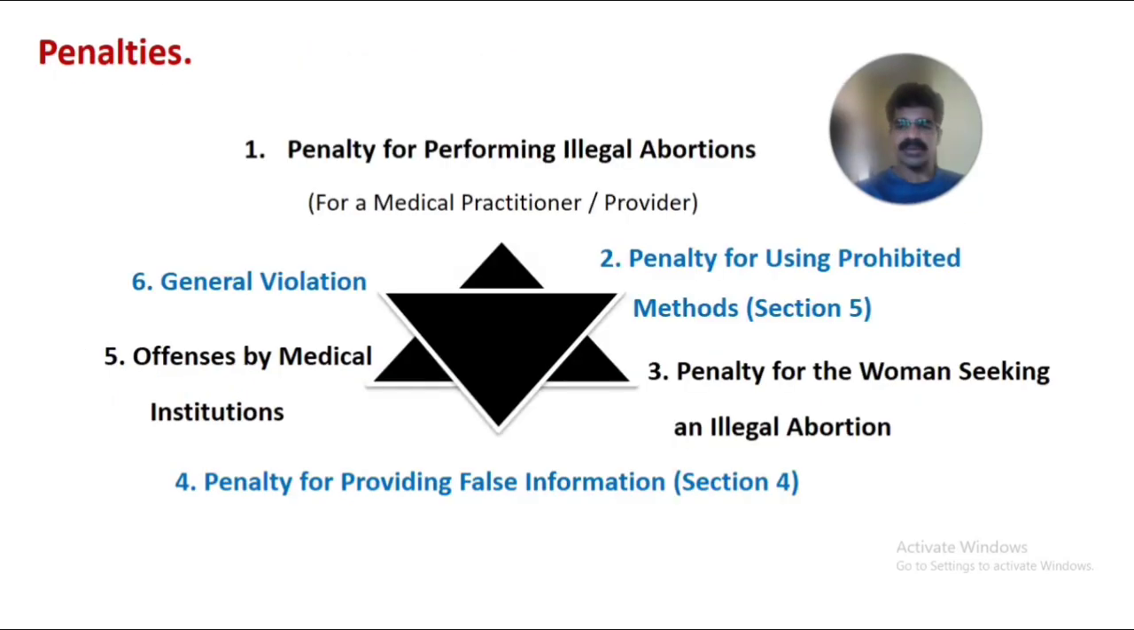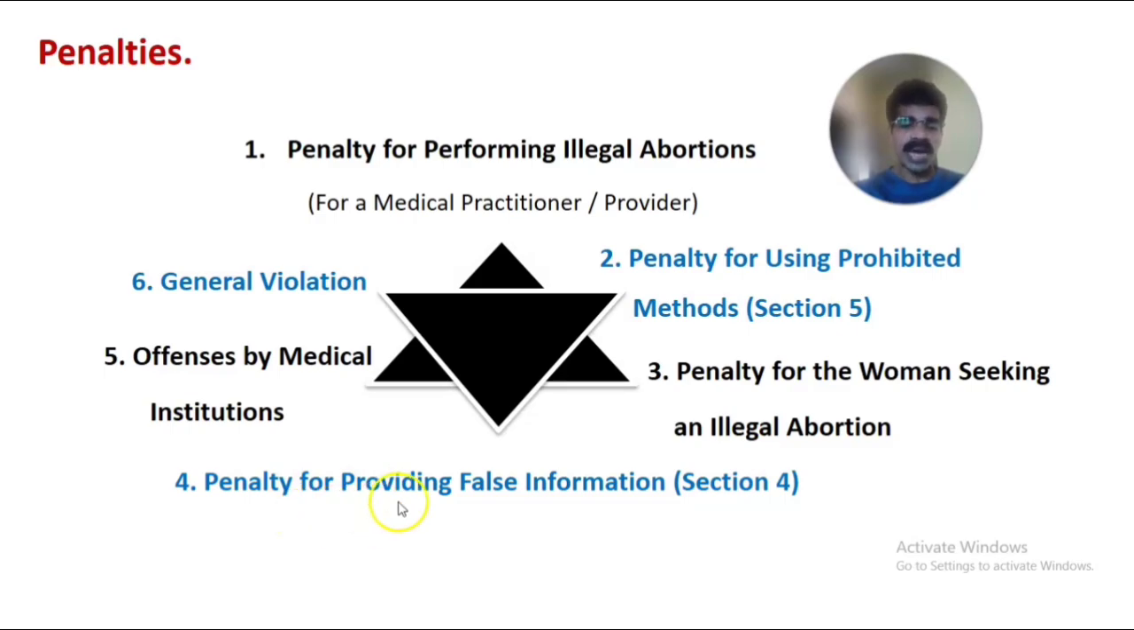Anyone involved in the process of illegal abortion may be penalized. The penalties of the MTP Act mainly include, first, a penalty for performing illegal abortion, that is, for the medical practitioner or the provider. Second, penalty for using prohibited methods in conducting medical termination or abortion, which comes under section 5. Then, third, penalty for the woman seeking an illegal abortion.